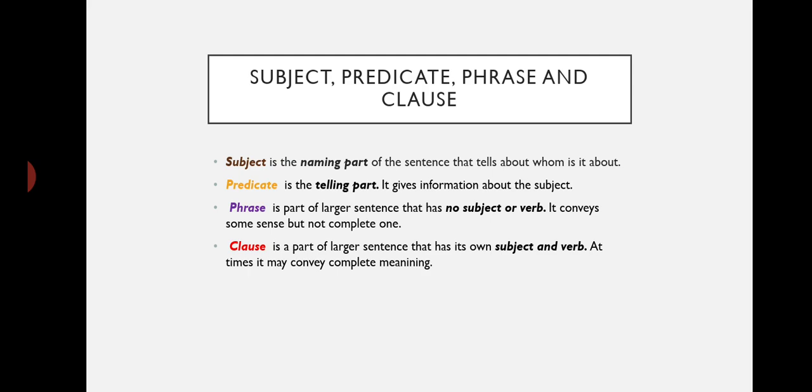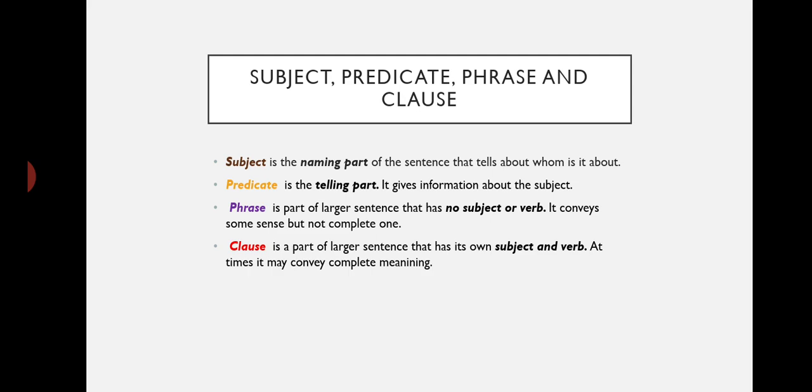Predicate. Now your predicate is the telling part. This is the part which is going to give us information regarding the subject. So simply speaking you can say that both the parts of the sentence are interconnected. The subject is the more important one because this is the main entity which is being talked about in the sentence.